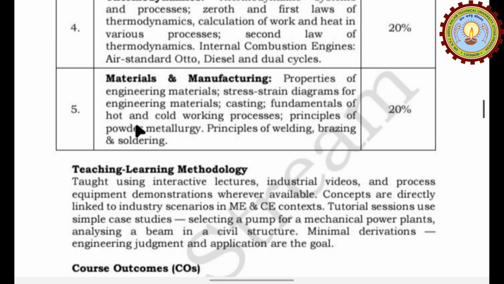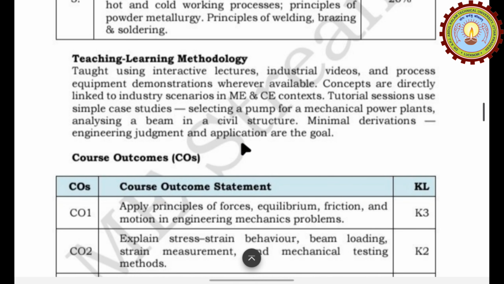In unit 5 we have materials and manufacturing. The properties of engineering materials, stress-strain diagram for engineering materials, casting, fundamentals of hot and cold working processes, principle of powder metallurgy, principle of welding, brazing and soldering. This is all about unit 5.